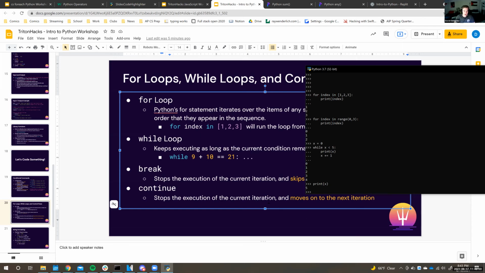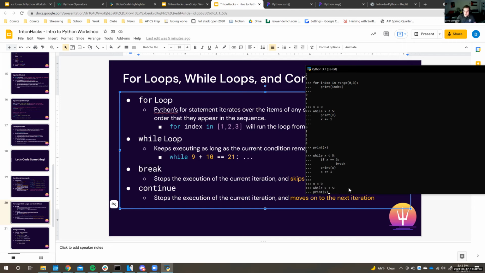Cool. There's also the break statement and the continue statement. So what break will do is it'll exit a loop prematurely. So let's go back to this example. While x is less than 5, and we can add a conditional in here. Let's say if x is equal to 3, then we just want to end it. We want to break out of the loop. Otherwise, we'll just print x, and then we will do the same thing we did before, just add 1 to x.